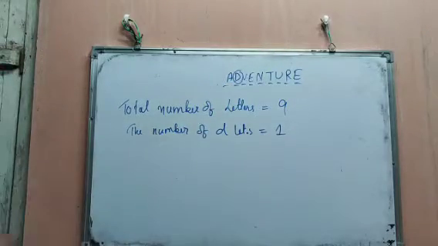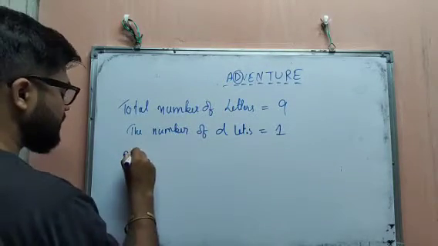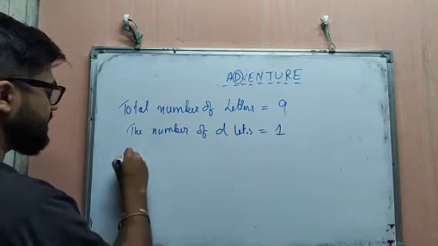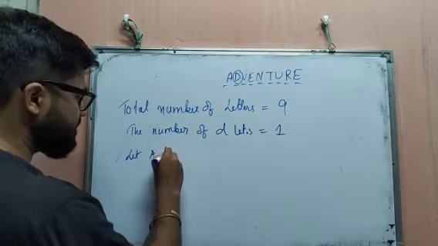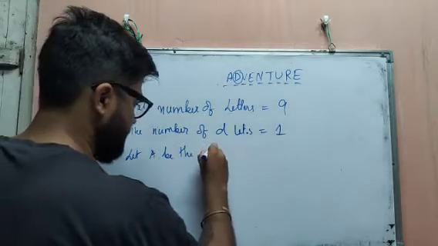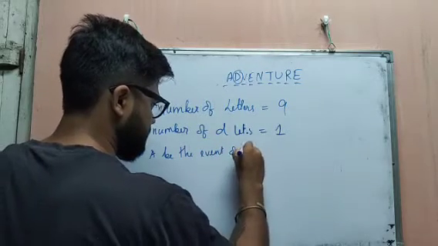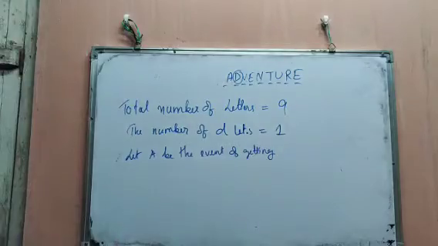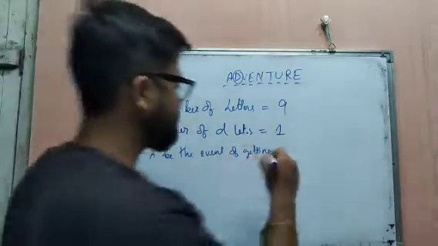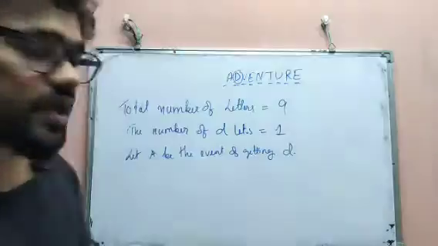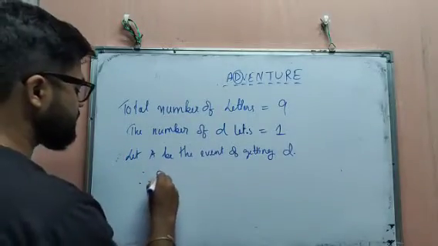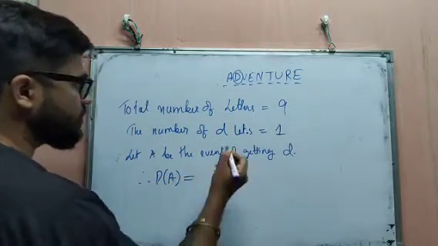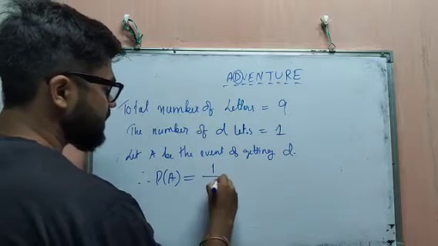Then we have to say, let A be the event of getting D. Therefore the probability of A equals 1 by 9.